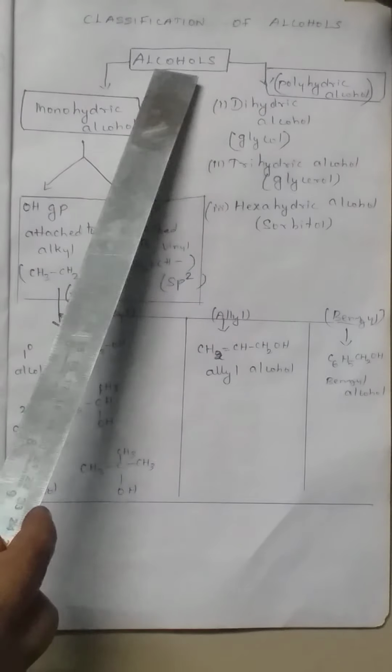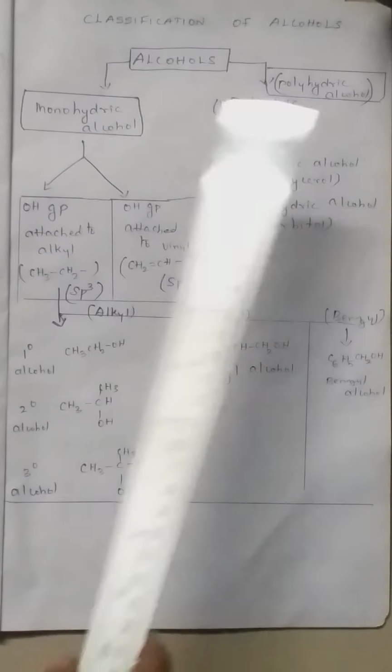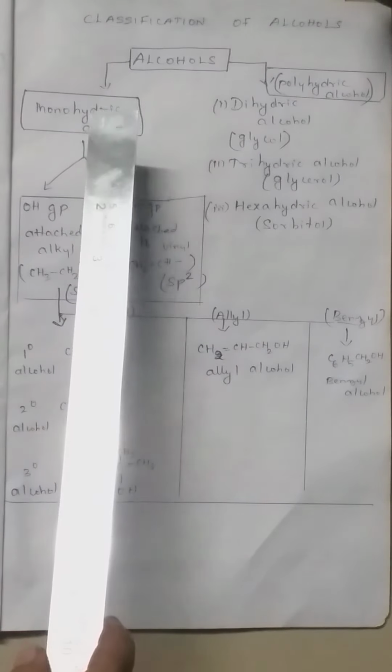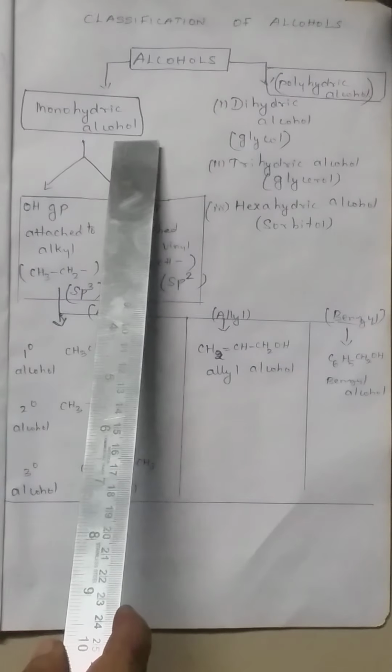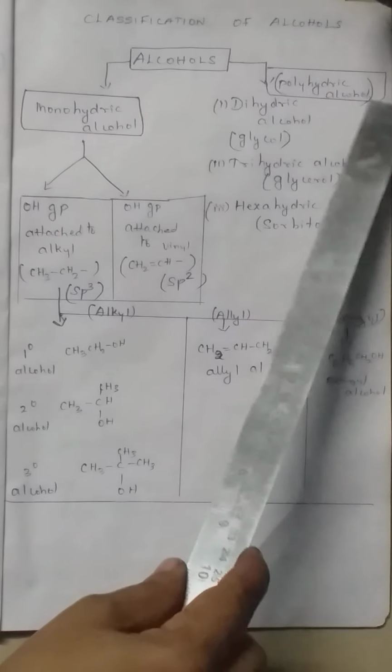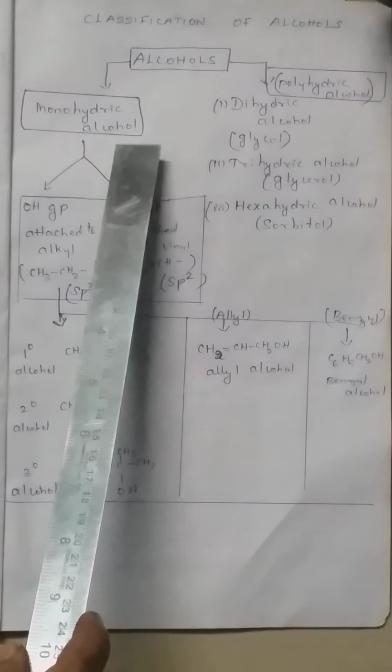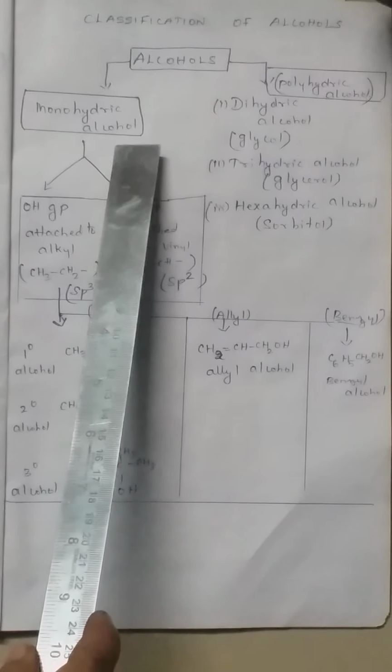Alcohols are divided into two types based on their number of OH groups: monohydric alcohol and polyhydric alcohol. Monohydric alcohol means the alcohol which contains only one OH group.